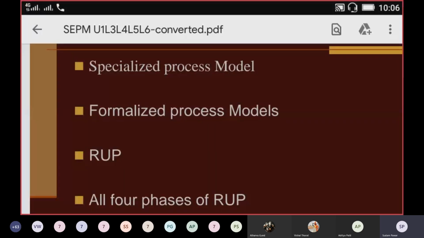today also, in brief, we will discuss the specialized process models and formalized process models. From a knowledge point of view you should know these process models also. In examinations, questions may not be asked on these two models. They will ask questions on the linear, incremental and evolutionary models, which we have completed till the last lecture. So from here onward, this is your responsibility.